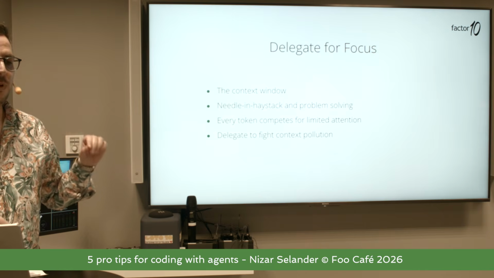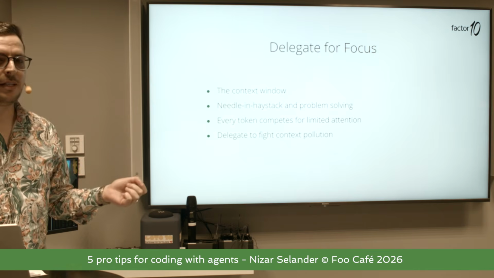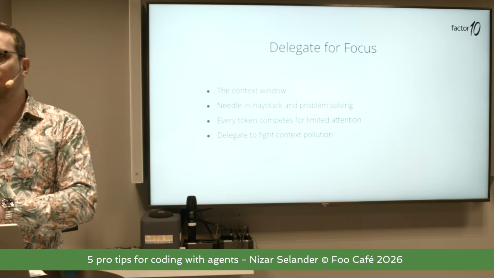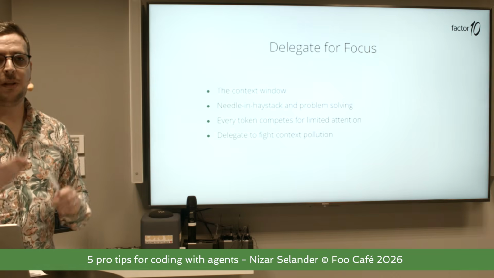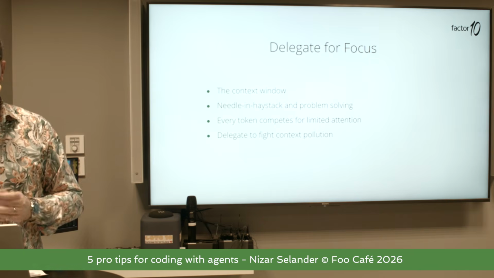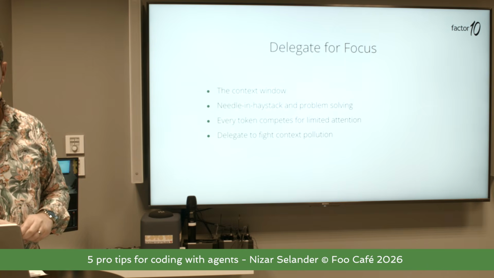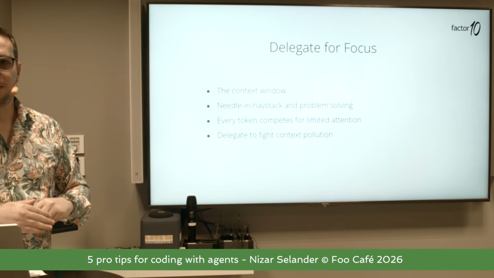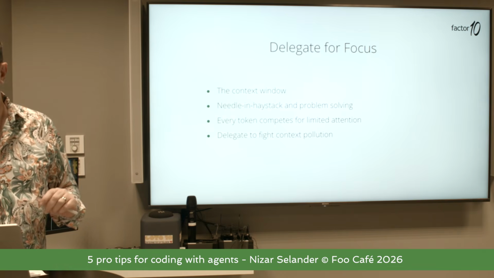We can basically have an agent, just like it can call on a tool to do a certain task, call on another agent and say, hey, go read those files and give me what I want to know. This way, it will return only the important results. And everything that's not important is not contaminating or polluting the main context window. That's a very effective way of making sure you don't fill up the context window very quickly with a lot of information that has very little value or relevance.